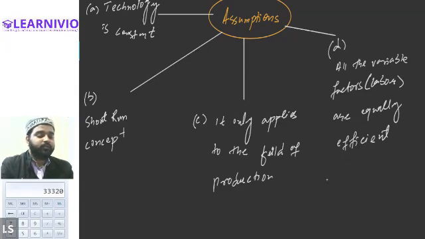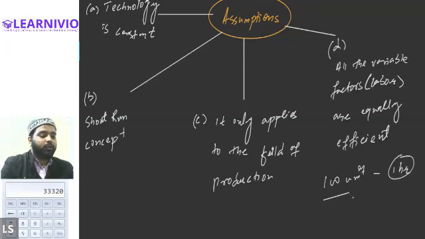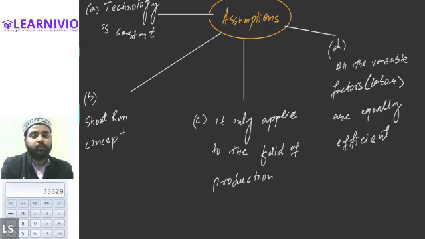Let's say if one laborer can produce 100 units in 1 hour, then we will presume that all the laborers are capable of producing 100 units in the same time frame. So every laborer has the same efficiency. If a laborer is capable of producing only 10 units of output, then we will presume that all the laborers are capable of producing only 10 units of output in a particular time period. So this is what equal efficiency basically means. Every laborer is assumed to be of equal caliber. These are the four assumptions of the law of variable proportion.